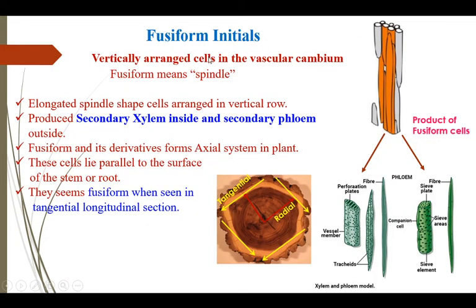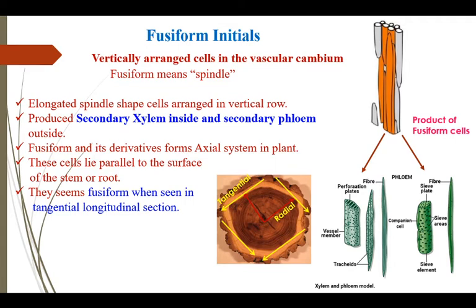Fusiform initials. Vertically arranged cells in the vascular cambium are known as fusiform initials. Fusiform means spindle-shaped cells. Elongated spindle-shaped cells arranged in vertical rows, and these fusiform cells produce secondary xylem inside and secondary phloem outside.